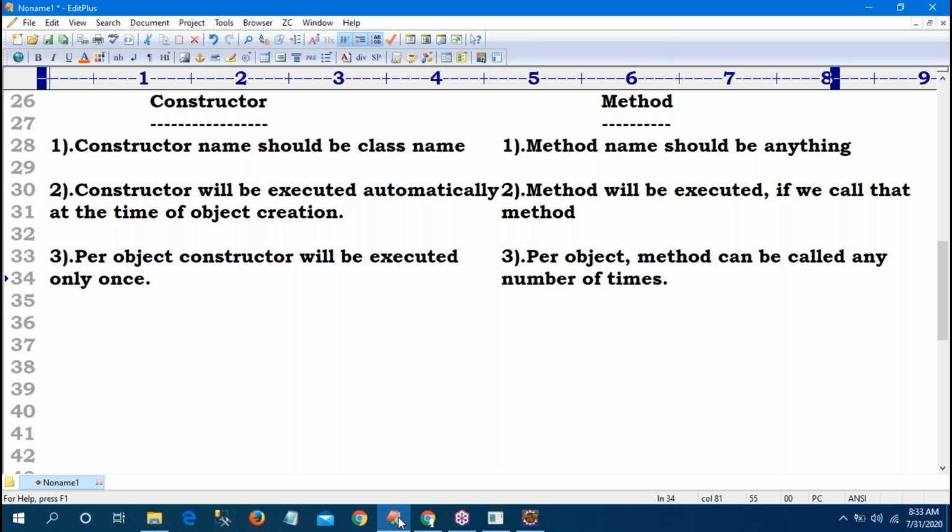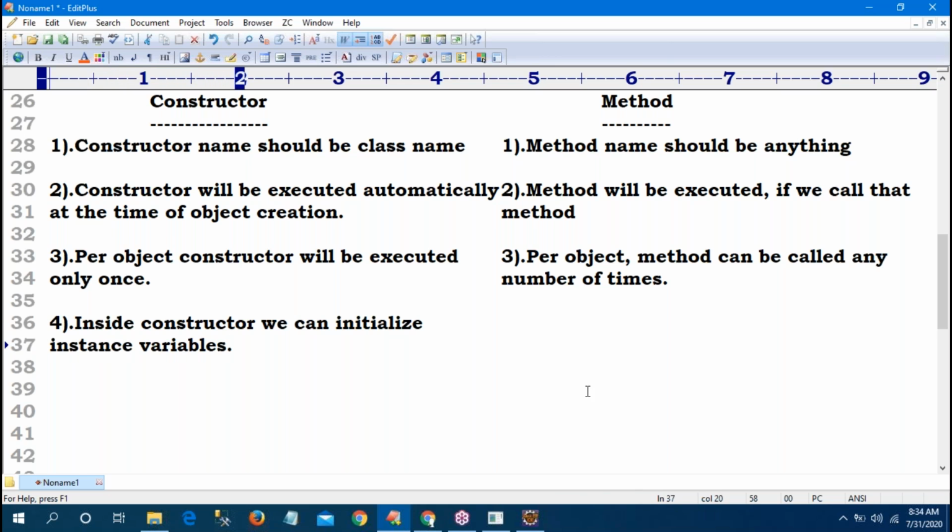That is the fourth difference, the last one. What is the purpose of a constructor? We have to declare instance variables. So inside the constructor, we initialize instance variables.